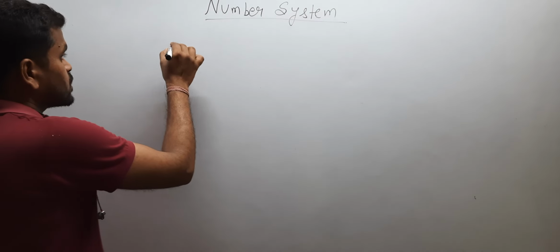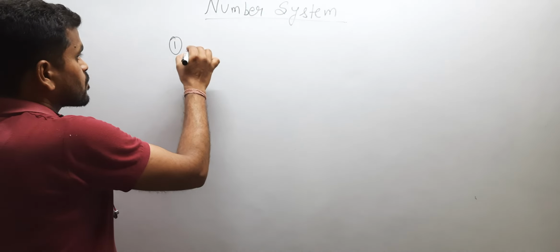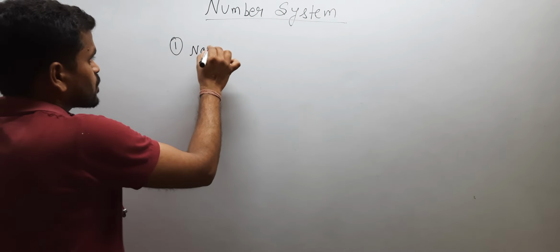In number system you have studied about the natural number, whole number, integers, rational number, etc. So let's begin with our number system. First we will discuss about the natural number.